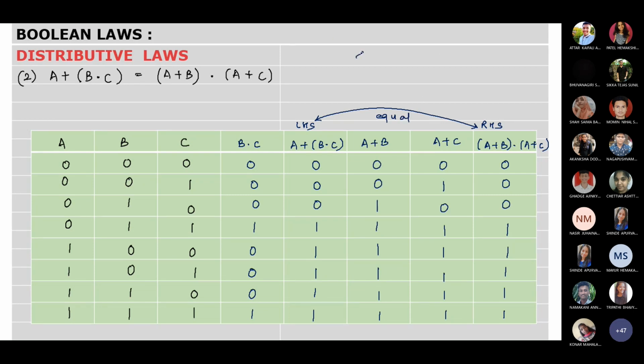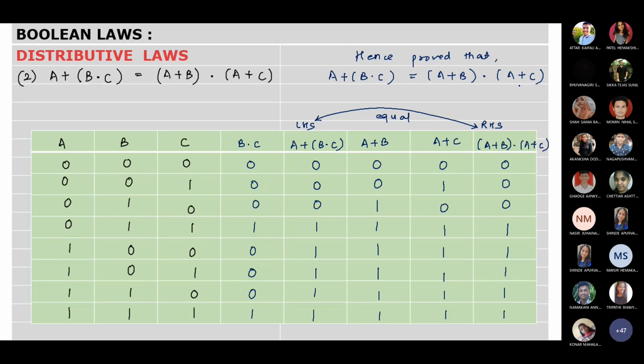So we can say hence proved that A plus B dot C is A plus B dot A plus C.